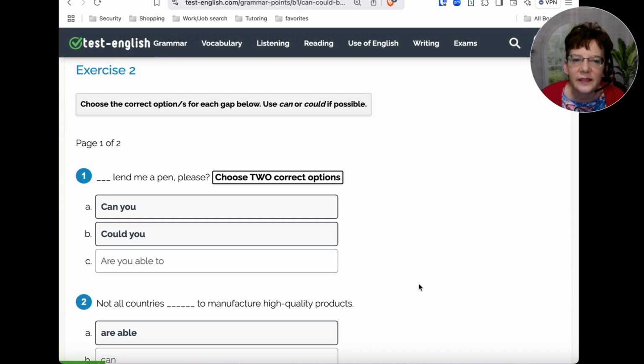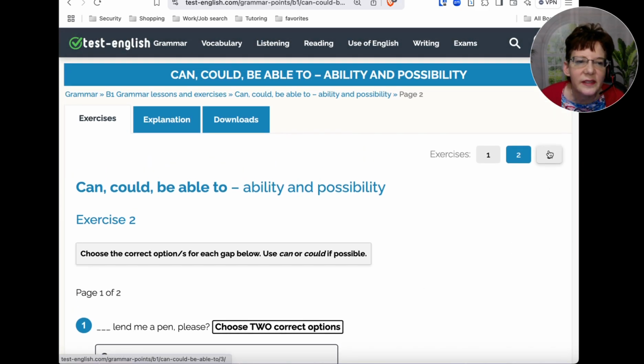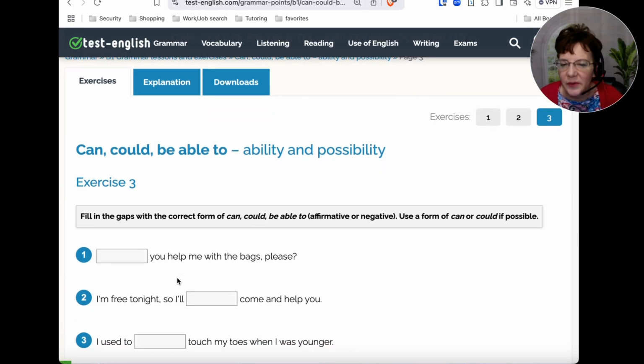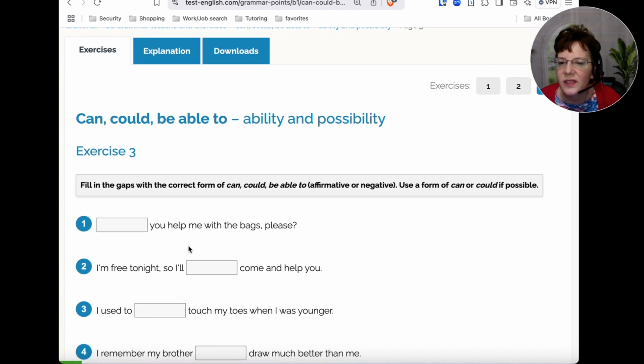All right, let's check the next exercise, 3. Okay, so this time we'll type in the correct form here. So we've got, can you help me with the bags, please. All right, I would say can.